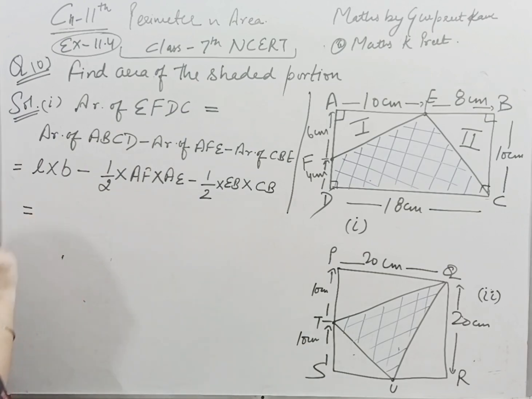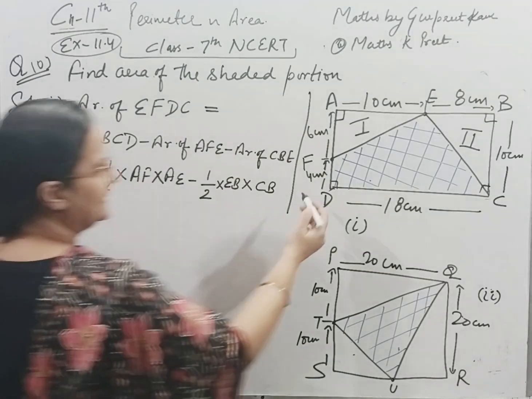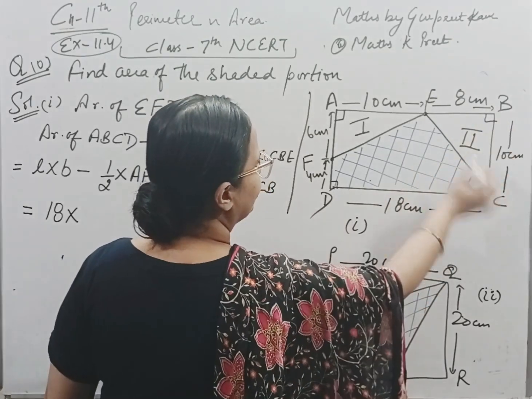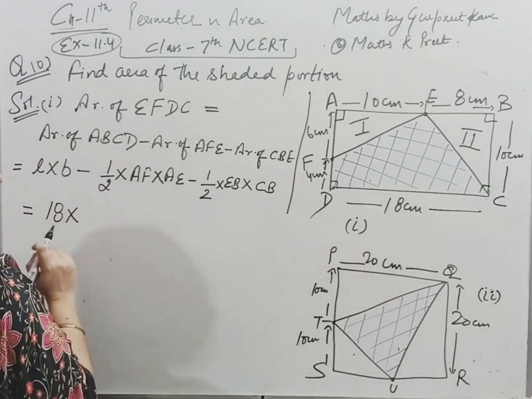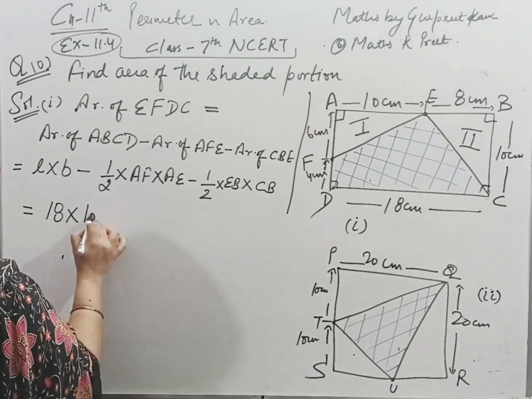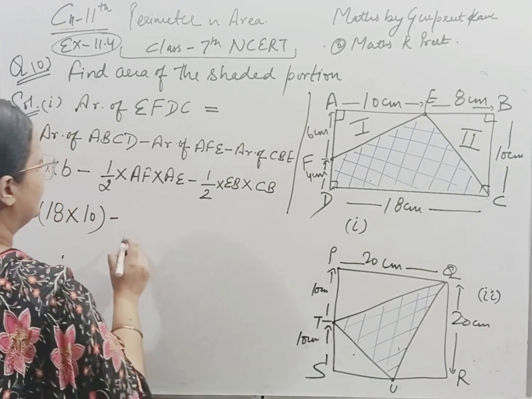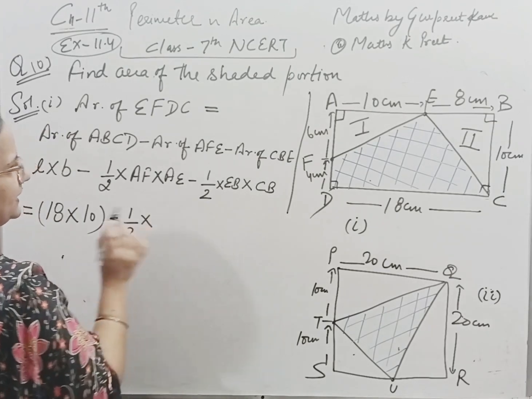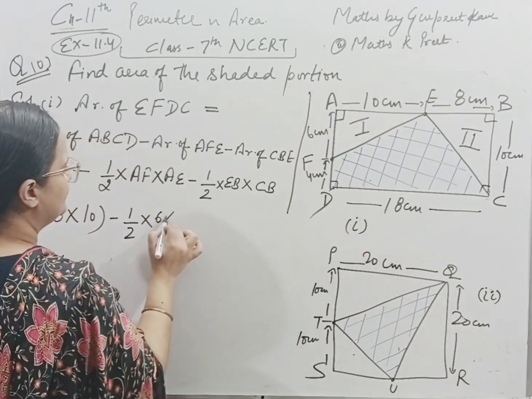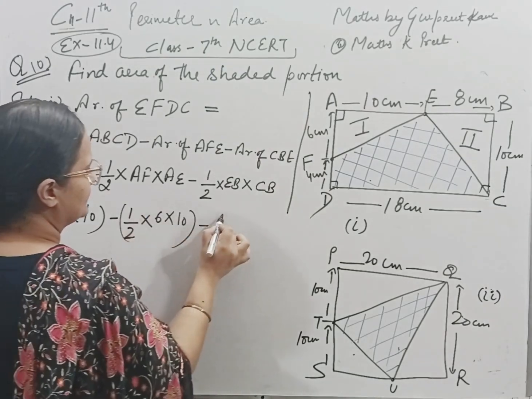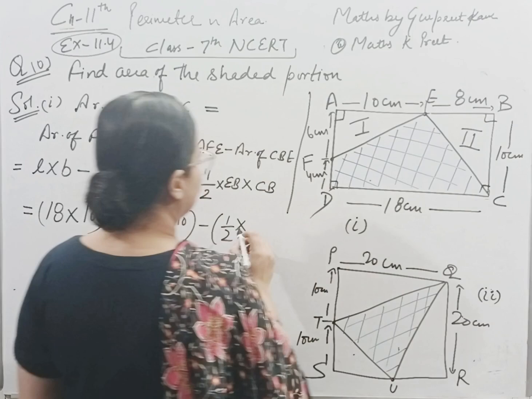Let's put the given values here. Length is 18 and breadth is 10. 18 and 10, after summing up you will get the same dimensions. So 18 into 10, this is the area of the rectangle, minus half into AF into AE. AF is 6 and this is 10. 6 into 10, minus half of EB, which is 8 as given, and this is 10.